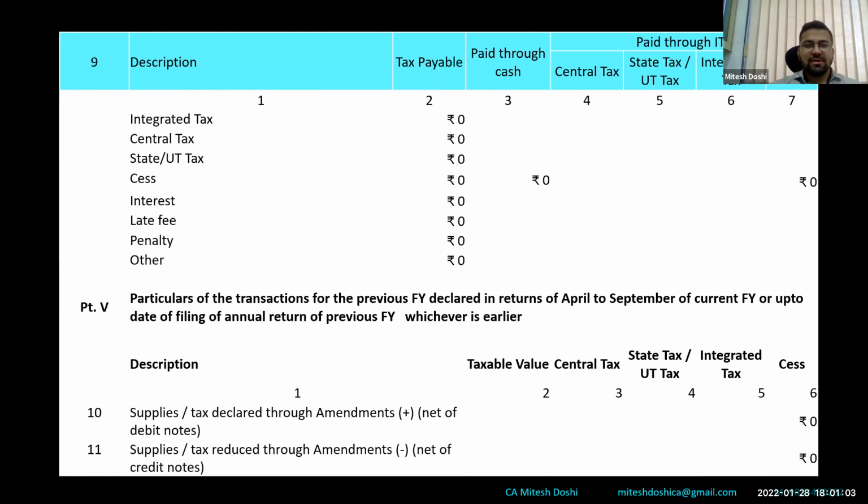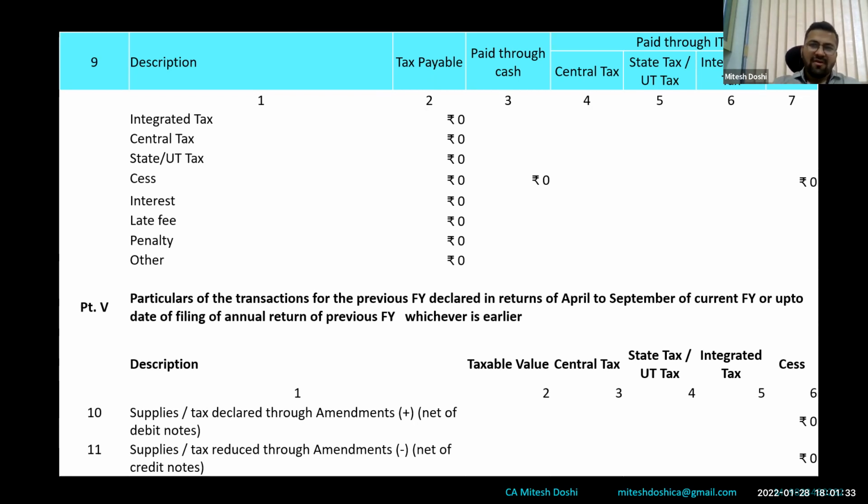So what is to be disclosed in table 10? Any sales or supplies pertaining to, say, financial year 2021, which we missed reporting in GSTR 3B of financial year 2021, but have subsequently disclosed suo moto in April 2021's 3B or up to September 2021's 3B, have to be disclosed in tables 10 and 11.